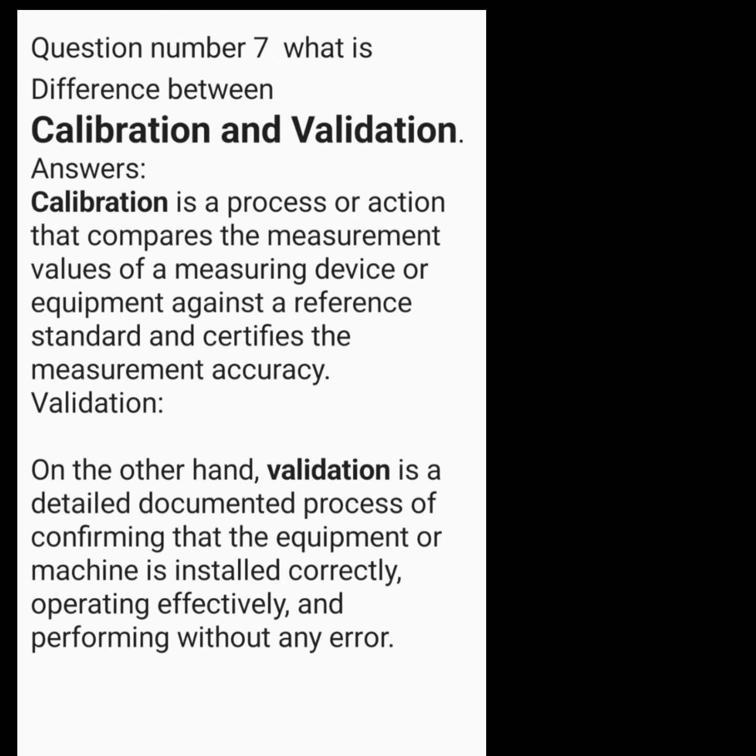Question number 7. What is the difference between calibration and validation? Answers: Calibration is a process or action that compares the measurement values of a measuring device or equipment against a reference standard and certifies the measurement accuracy. Validation, on the other hand, is a detailed documented process of confirming that the equipment or machine is installed correctly, operating effectively, and performing without any error.